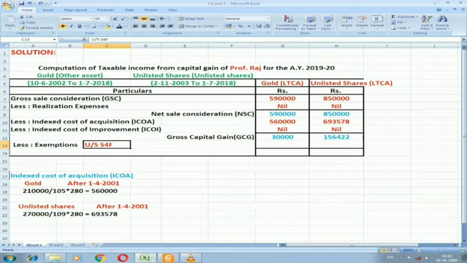If it is applicable for both, then how can we distribute that exemption for both the capital assets? That is the next question. So that is the reason when we are distributing exemption for more than one capital asset, then we need to go with the preference basis. We need to give first preference for one asset, second preference for another asset, third preference for one more asset, like that we can go on.